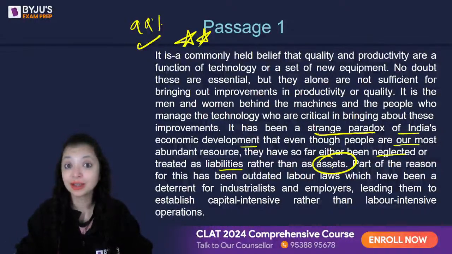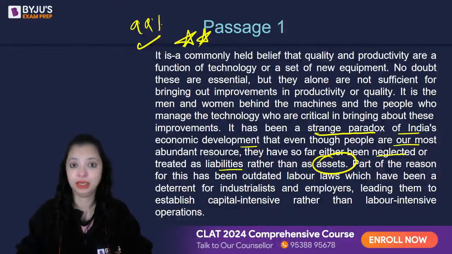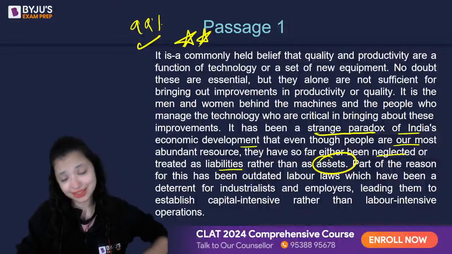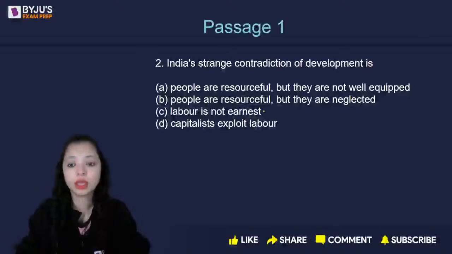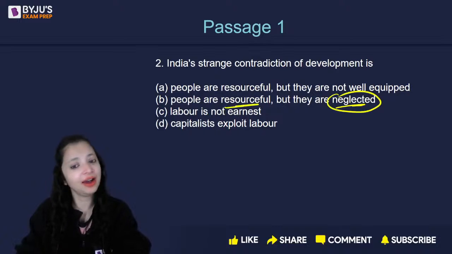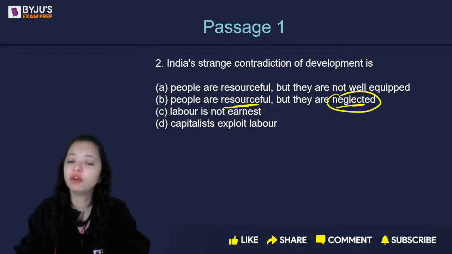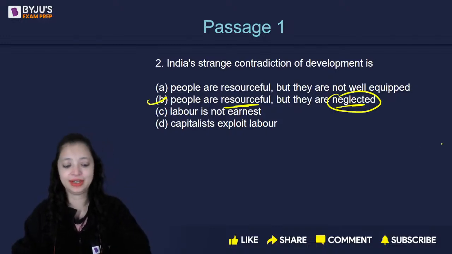as assets. So despite the high number, you see China, right? How it turned its human resource into a very productive one. It utilized its people. We have not been able to do that. That's the paradox here. So come back to the question, everyone. They are neglected. They are either considered as a liability or they're just ignored. है ना? So वो उनको neglect करते हैं. They are resourceful. We should take advantage of the people that we have. B is the correct answer.